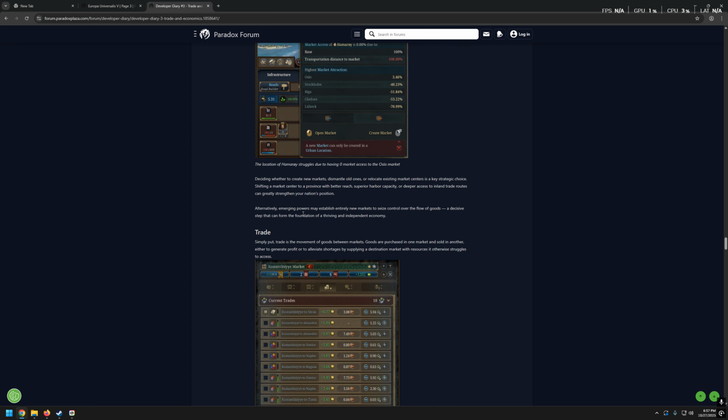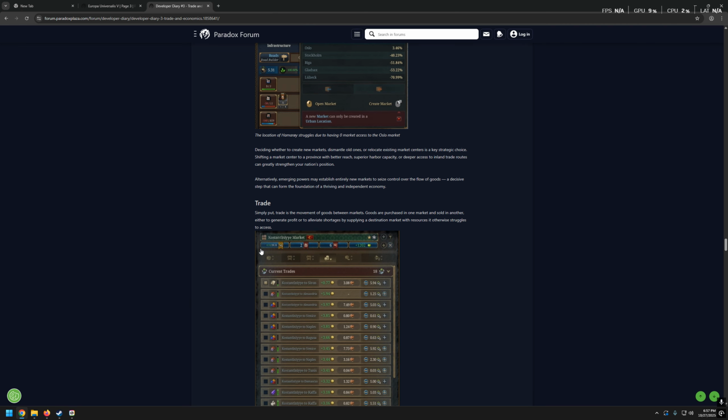Alternatively, emerging powers may establish entirely new markets to seize control over the flow of goods, a decisive step that can form the foundation of a thriving and independent economy. Well, I believe that this option is reserved for highly advanced players who spend a lot of time dealing with trade, understanding its mechanics, and then they know what they do. Because that sounds pretty complex.